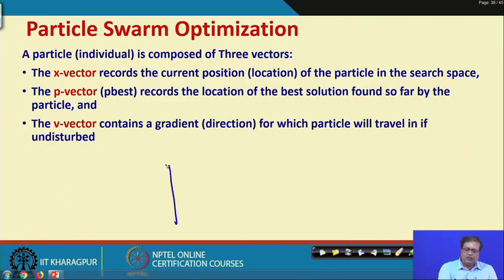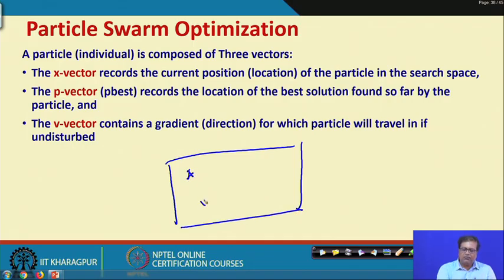Suppose this is our solution space, and supposing I have 5 different particles, say P1, P2, P3, P4 and P5. Now, look here. Each particle has a velocity and it is trying to move in search of certain solutions.